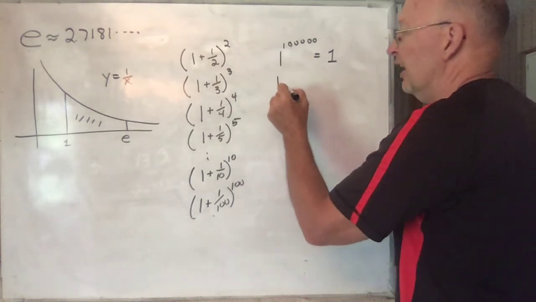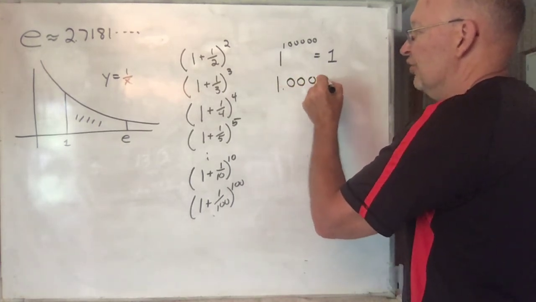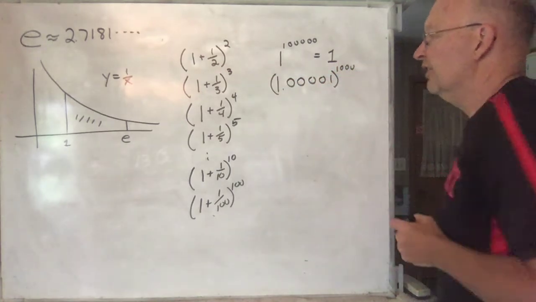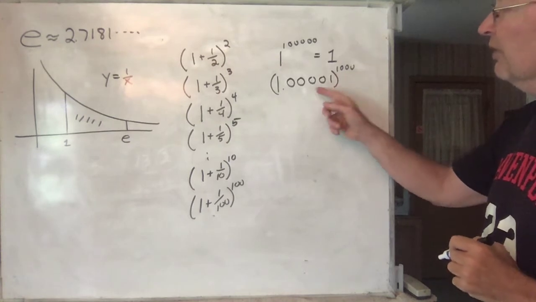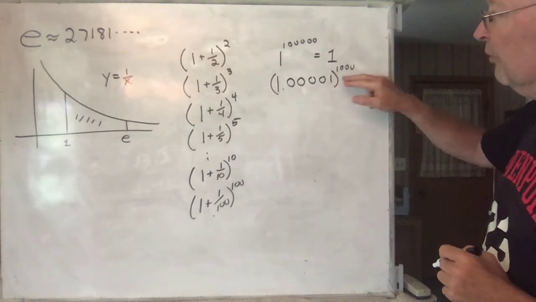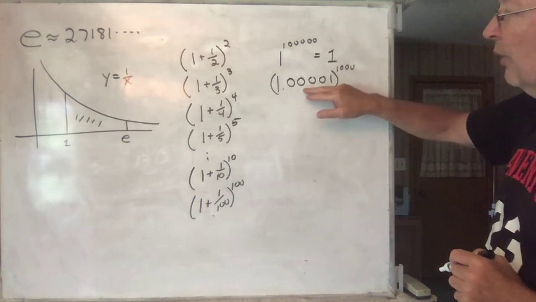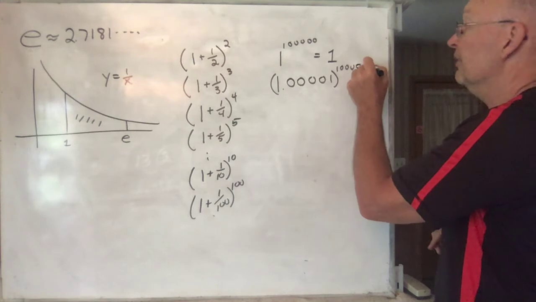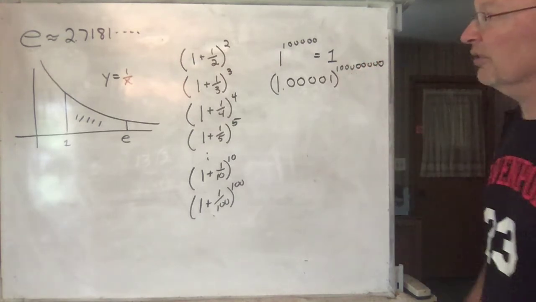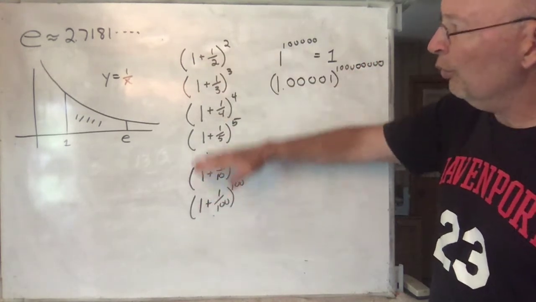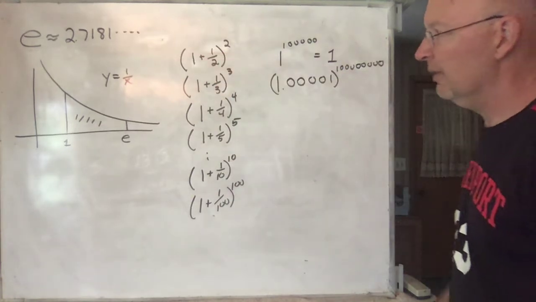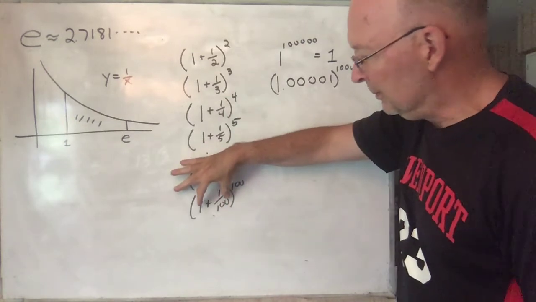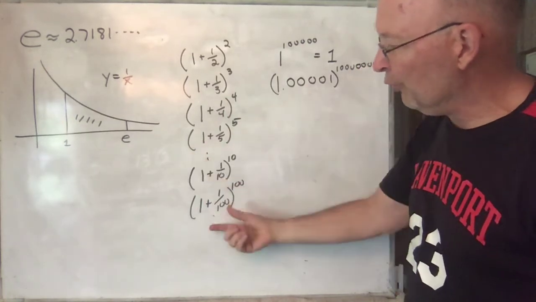On the other hand, if you take any number which is just a tad bigger than 1, and you keep taking it to higher and higher powers, that's eventually going to get as big as you want it to get. That's going to go off to infinity. So here you're doing two things at the same time. The inner part, inside the parentheses, is getting closer and closer to 1.